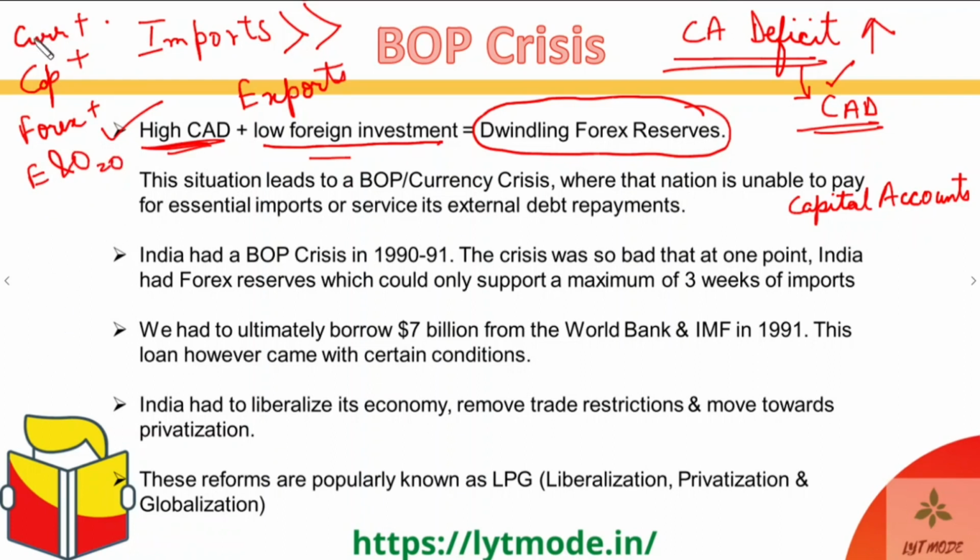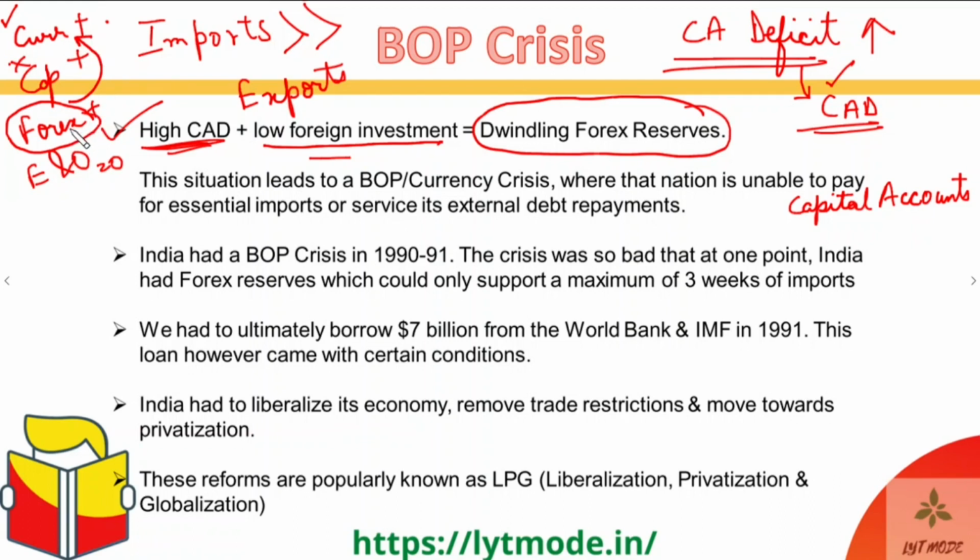So if the capital account is not able to suffice for the current account going into a lot of negative, then the forex reserves will have to actually cover for that. So if the current account is going into a lot of deficit, then all of that money will come from the forex reserves, which means the forex reserves will start falling.